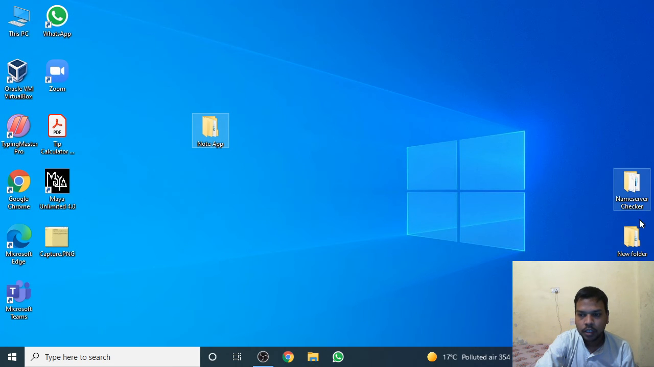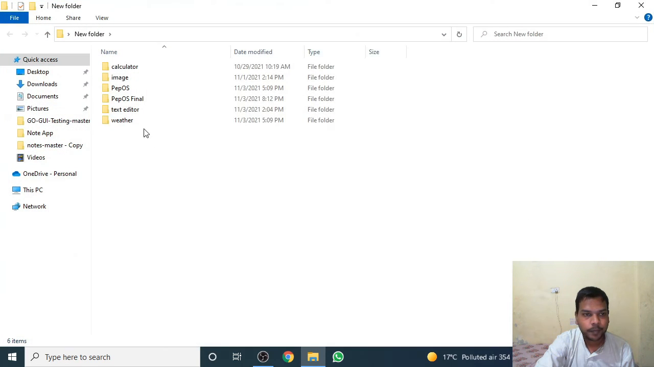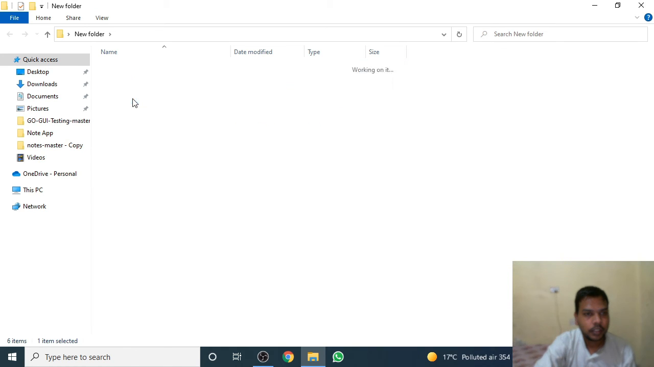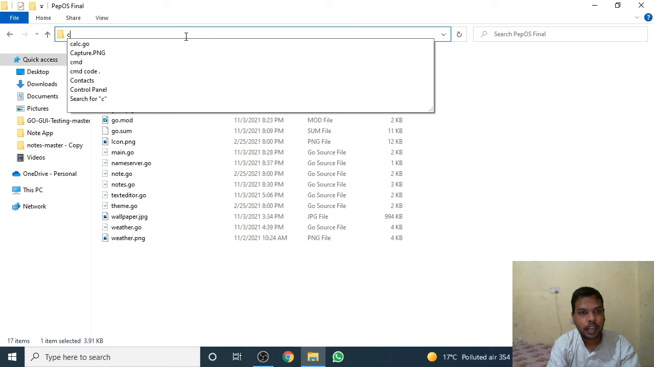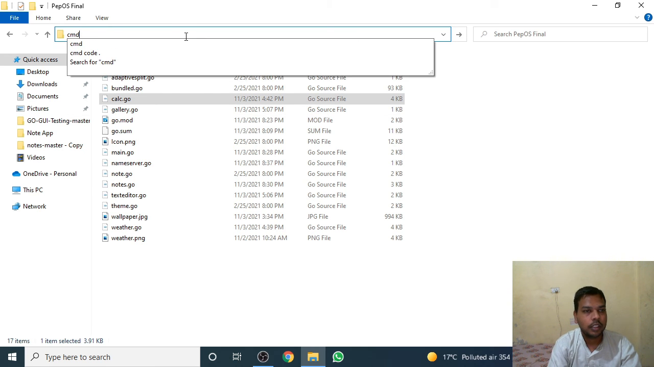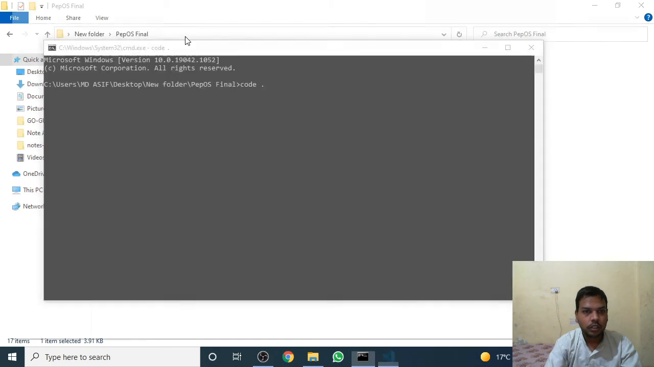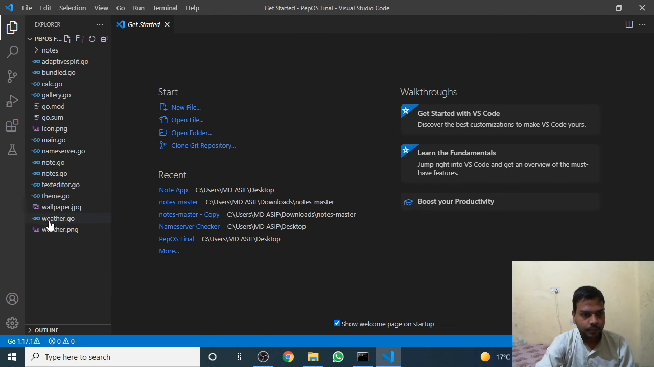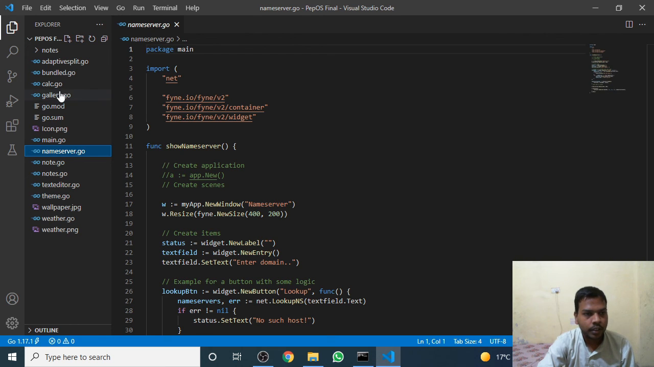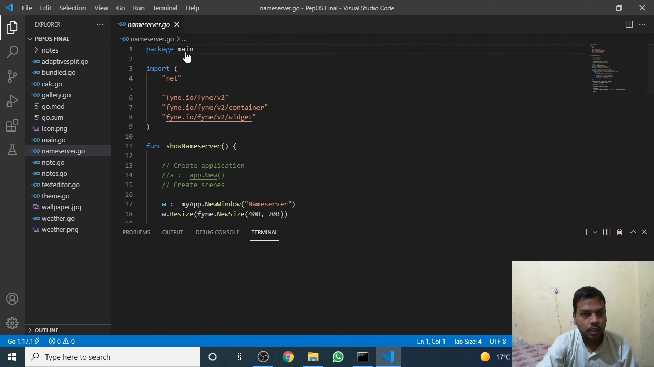Just open the operating system, tap OS final, inside it write open it in VS Code. All the things are here, like nameserver.go is here, and similarly notes.go is here. Okay, so let's run it in the terminal.